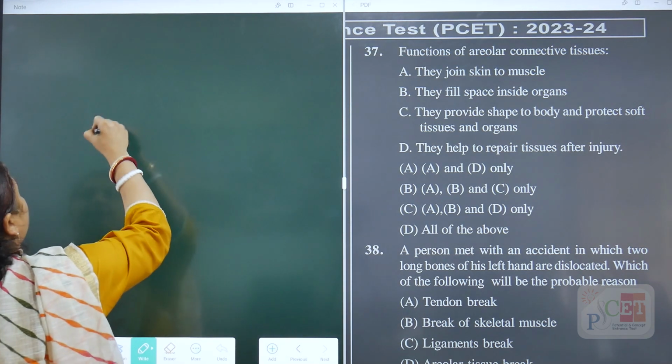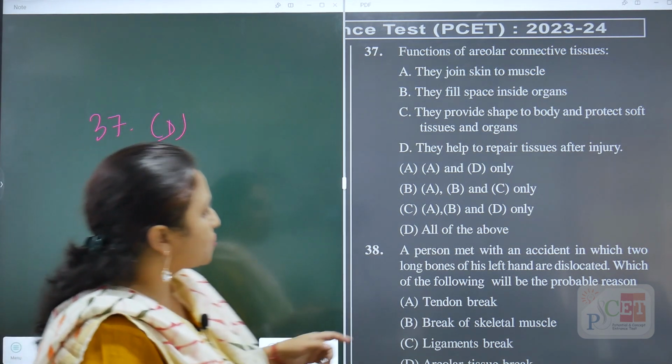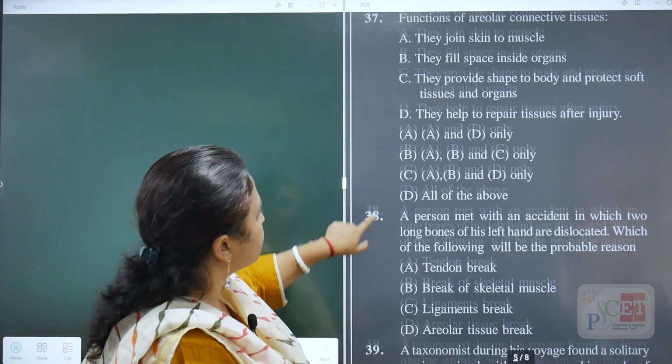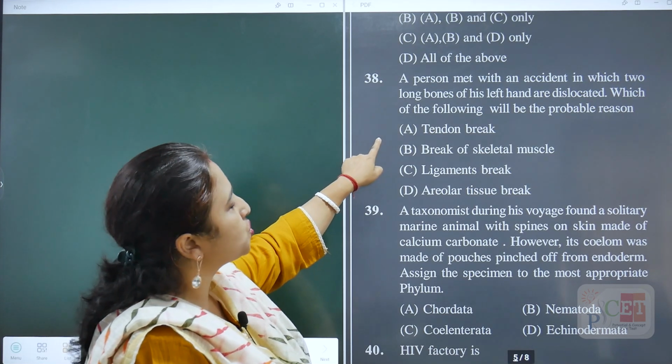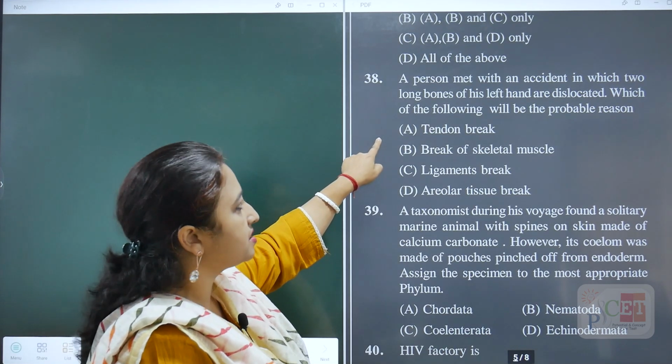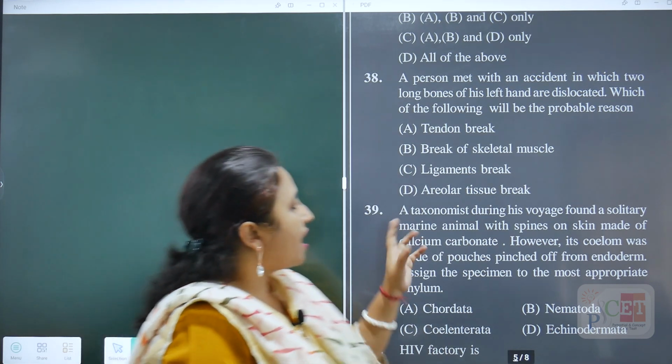Okay. So I am writing this: 37 D. Then the next question is 38. A person met with an accident in which two long bones of his left hand are dislocated. Which of the following will be the probable reason?